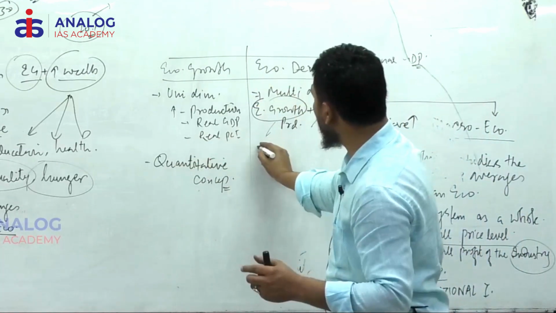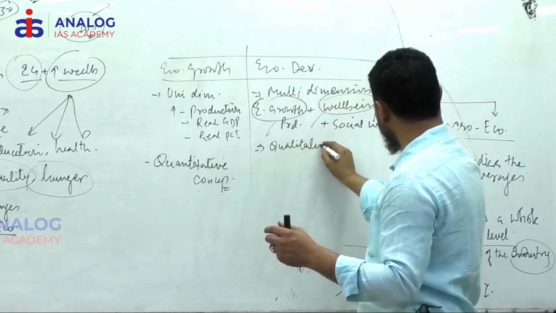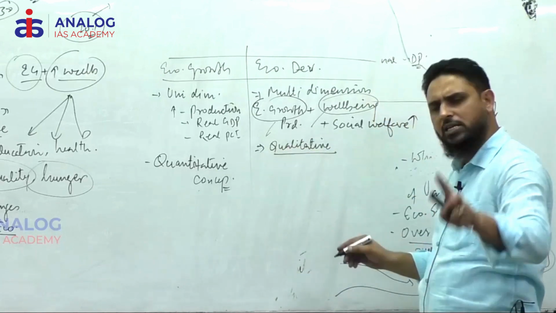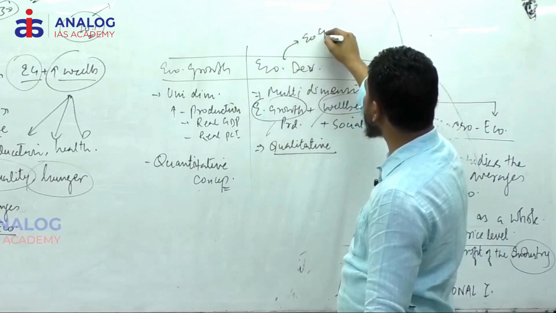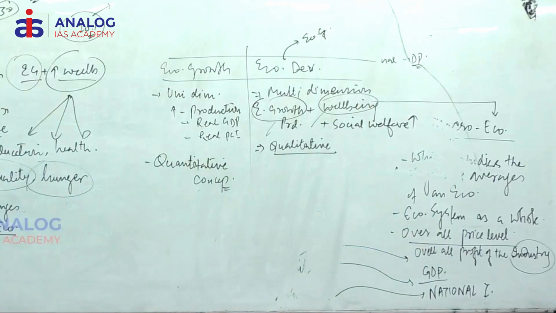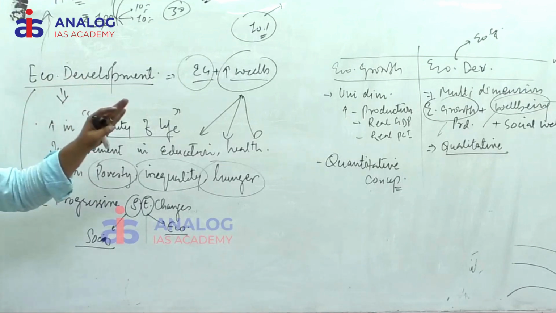So it is also called a qualitative concept. Some books write it as qualitative as well as quantitative, but my analysis says it is only qualitative, because in economic development, economic growth is not studied in isolation. It is studied collectively.